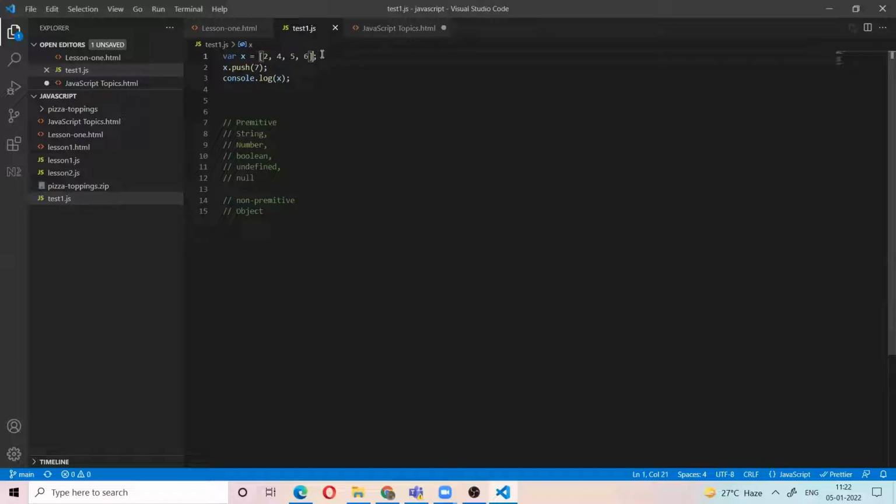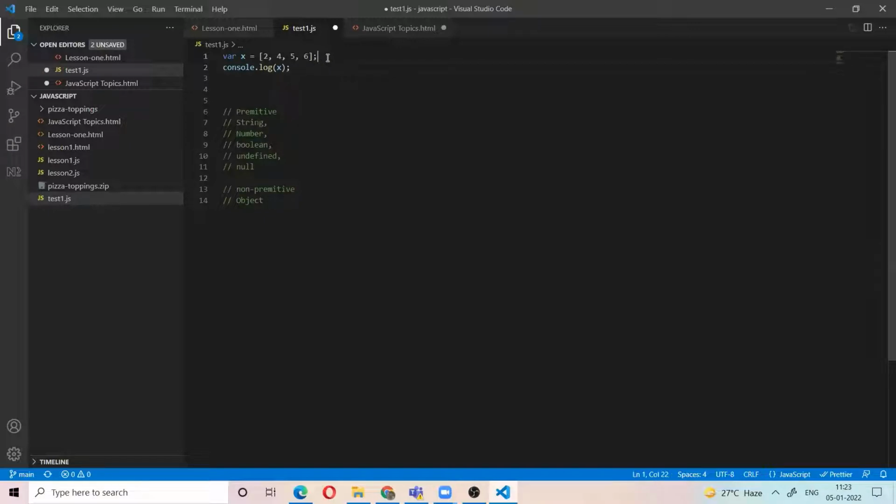Now coming to the point, array. Array is the sequence of storage locations. What is a variable? A variable is only one storage location. But the array is the sequence of storage locations. We create the storage locations like x of 0, x of 1, x of 2. So it creates the memories like this. For every value, it creates the memory. That is called the array. So what is the array? Array is the sequence of storage locations.